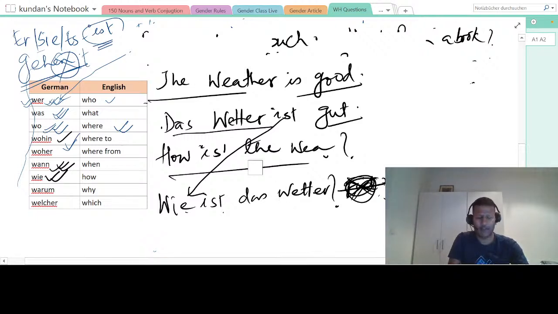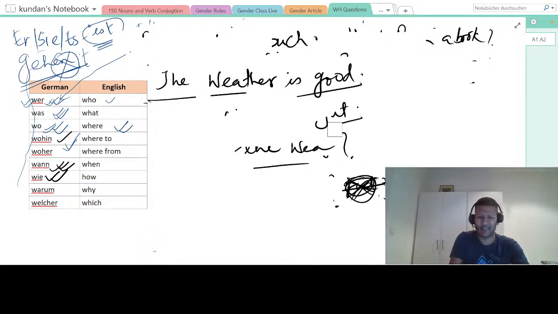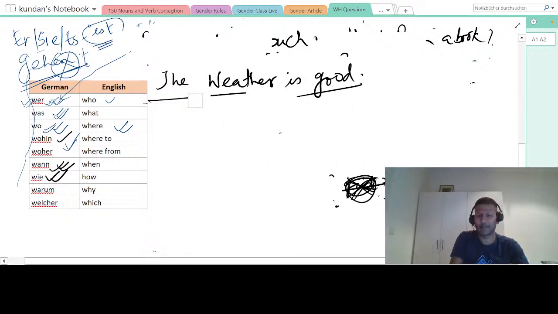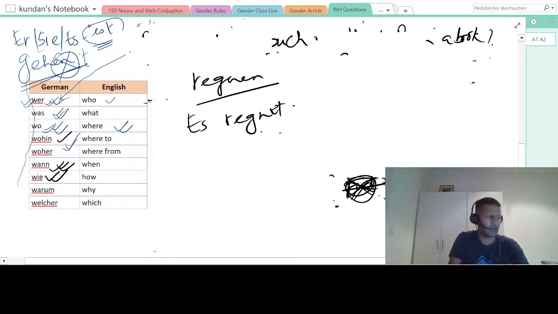So I will say, the weather is very bad. Das Wetter ist sehr, sehr schlecht. Es regnet. Es regnet is "it rains." Regnen is to rain. So the answer will be es regnet.